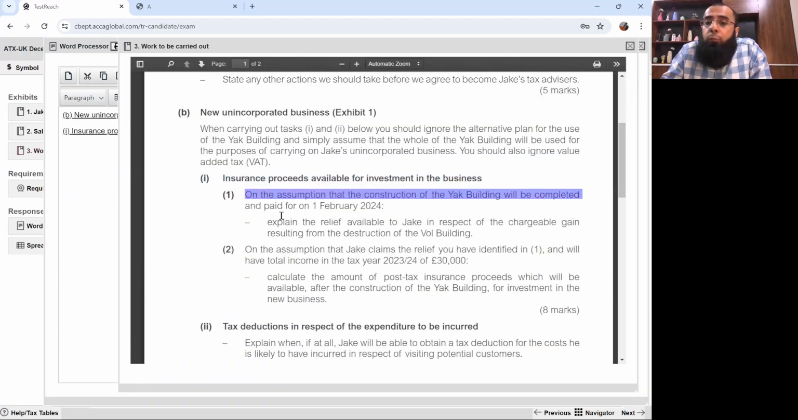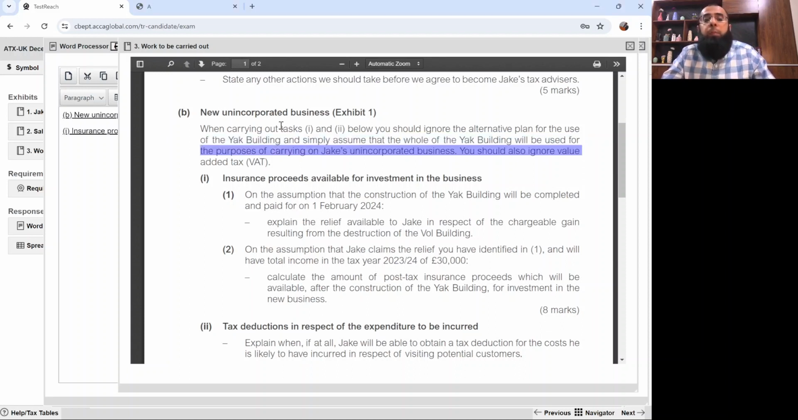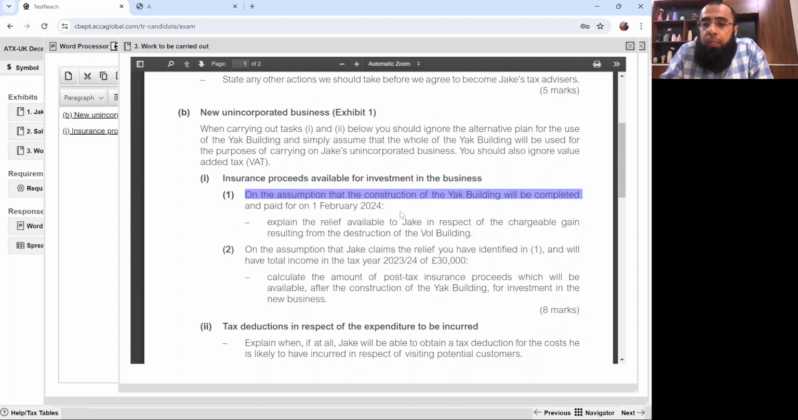On the assumption that the construction of the yak building, okay, we have to start from here. When carrying out tasks 1 and 2 below, you should ignore the alternative plan for the use of the yak building, in which the option was to rent out 30% of it, and simply assume that the whole of the yak building will be used for carrying on Jake's unincorporated business. You should ignore that. Insurance proceeds available for investment in the business. On the assumption that the construction of the yak building will be completed and paid for on 1st February 2024, explain the relief available to Jake in respect of the chargeable gain resulting from the destruction of the wall building.